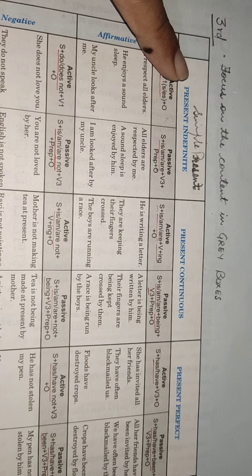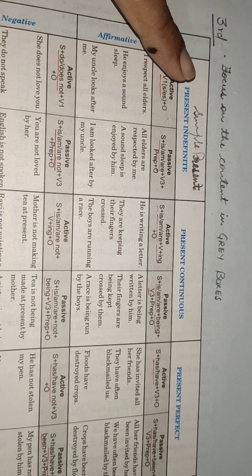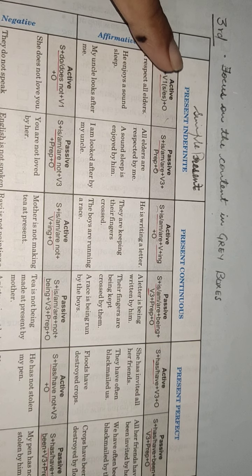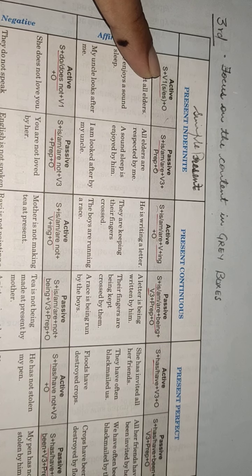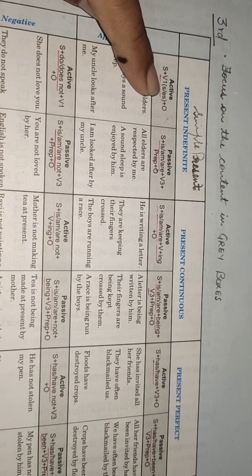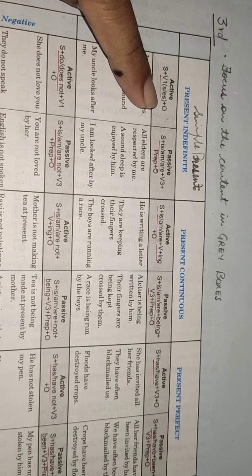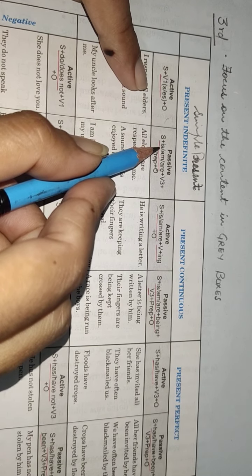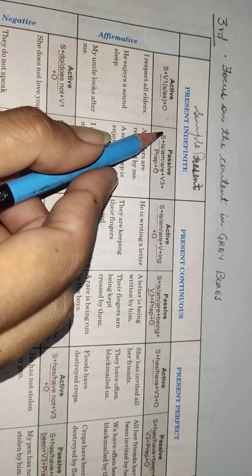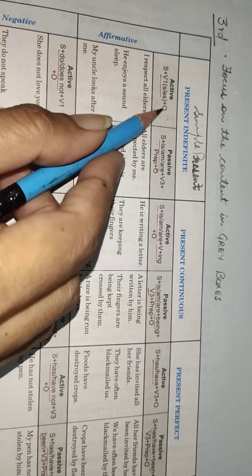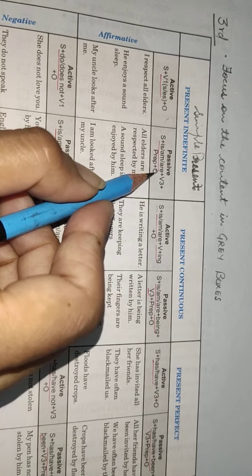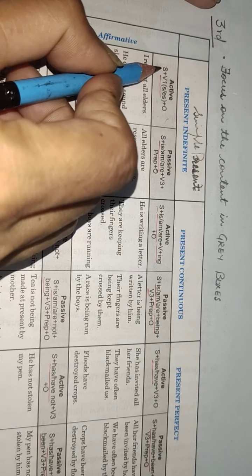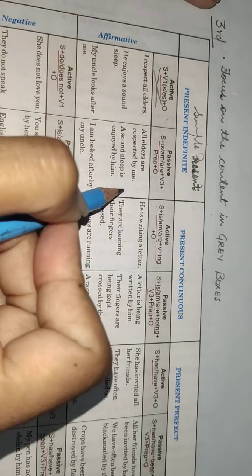So, when you have an active sentence of simple present tense, you will find that the sentence is like this. Subject is there, V1 or S or ES is there with it, and the object is there. So when you have to take a passive of that, what is the structure? First rule is same. Subject will become object and object will become subject. These two will interchange their places.